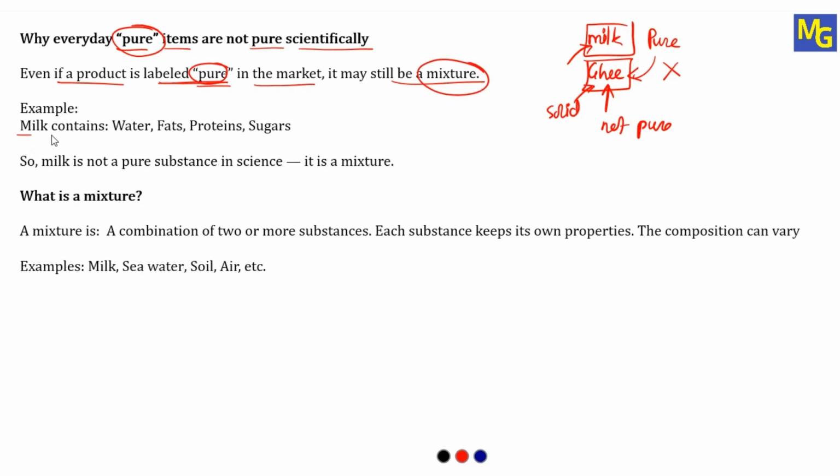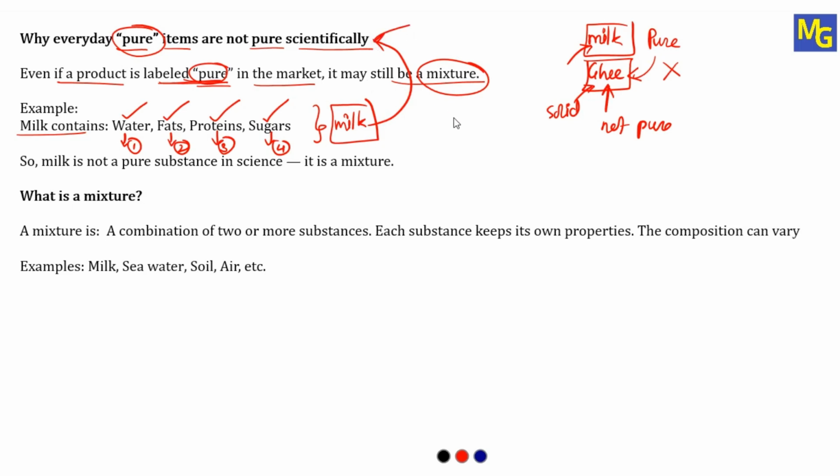Because, example, milk contains water because it flows, it consists of fats, it consists of proteins, and also it consists of a small amount of sugar. So this is one substance, this is the second substance, this is the third substance, and this is the fourth substance. By mixing all these four, we are going to get milk, and this is the explanation according to science. Scientifically we can say milk is not pure. Milk is a mixture of water, fats, protein, and sugar, and that's why if it is written pure on the milk packet, then also it is not pure scientifically.